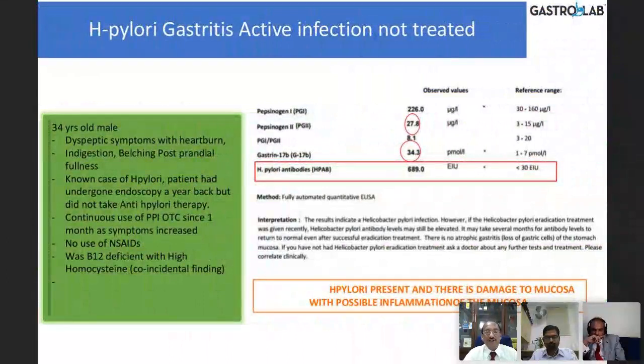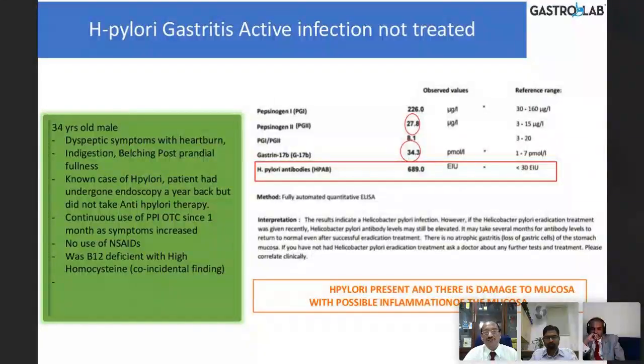This is an active infection, not treated. Here, pepsinogen 2 is high, and pepsinogen 1 is also high. The ratio is normal because both are high. Gastrin is high, indicating low acid output, but nevertheless, this H. pylori is 689, which is high, which indicates there is probably some atrophy of the gastric mucosa, especially antral atrophy.